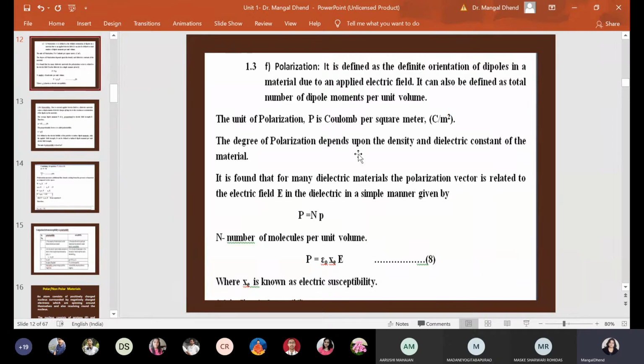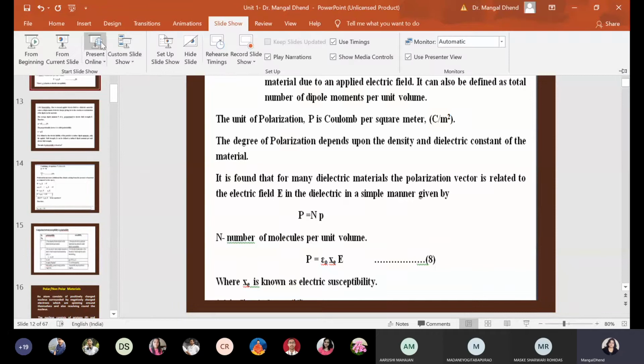So now, polarization we have discussed. Can you tell me what is polarization, student? Student, can you tell me what is polarization? Total number of dipole moments per unit volume. Okay. Can you see my PPT now? Polarization definition. Yes, ma'am.